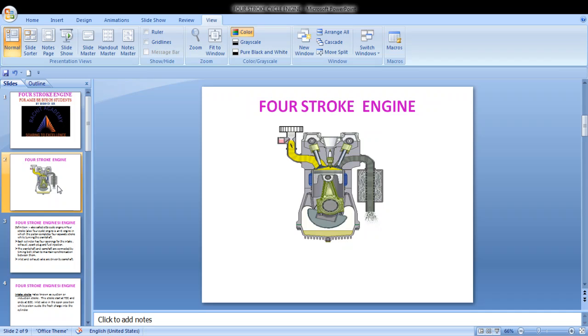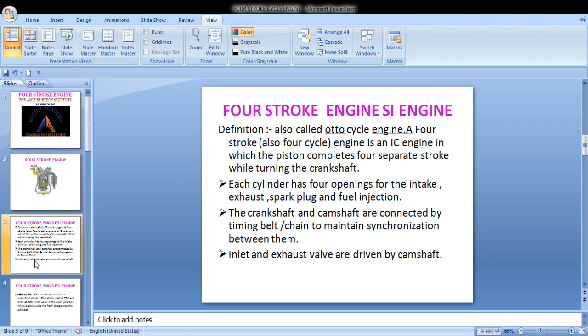Further, we also read about classification of IC engines. We have read various classifications based on their application. Further, we classify them based on the ignition system, which is the compression ignition system and spark ignition system. Today's main topic is the spark ignition engine. So let us start.